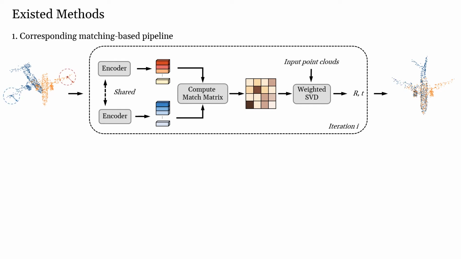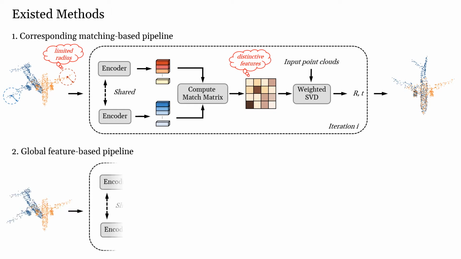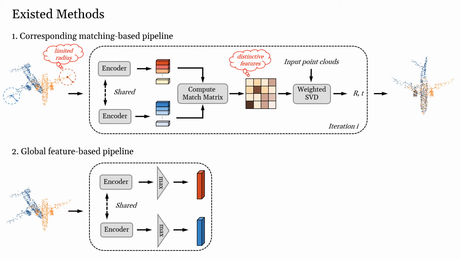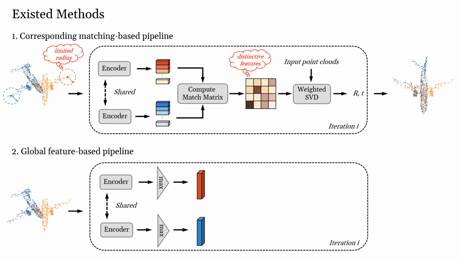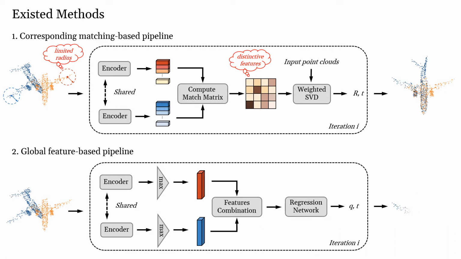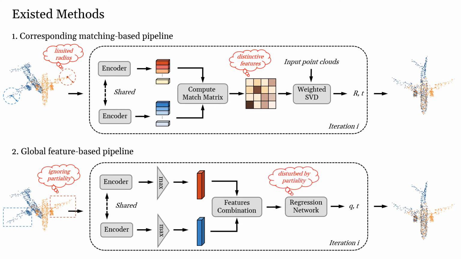However, the features are only extracted from local geometry, leaving the others untouched. Besides, accurate matching requires distinctive geometric structures, resulting in a limited number of matches or poor distributions. The other is the global feature-based method, which aggregates global features from entire point clouds. Then, they are fed into a network to regress the 3D rigid transformation. Although they can utilize the global information, they ignore the negative effect of non-overlapping regions, which further interfere with the regression process.